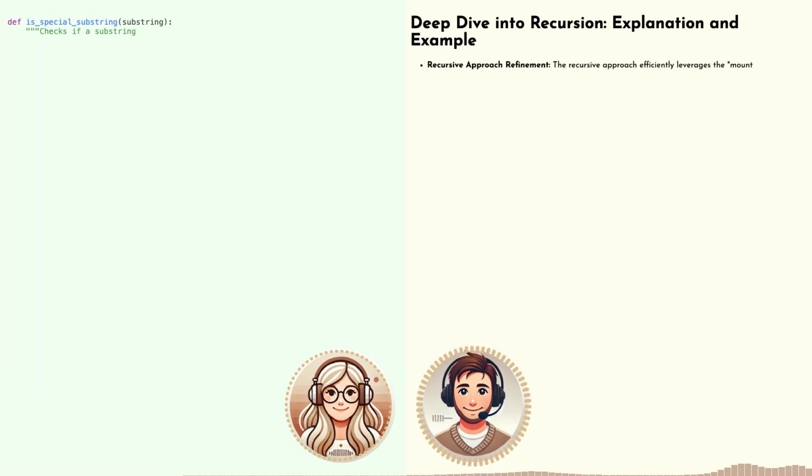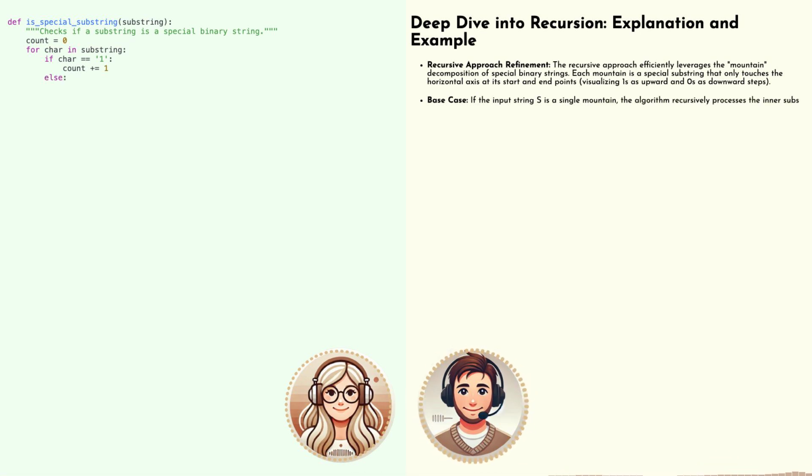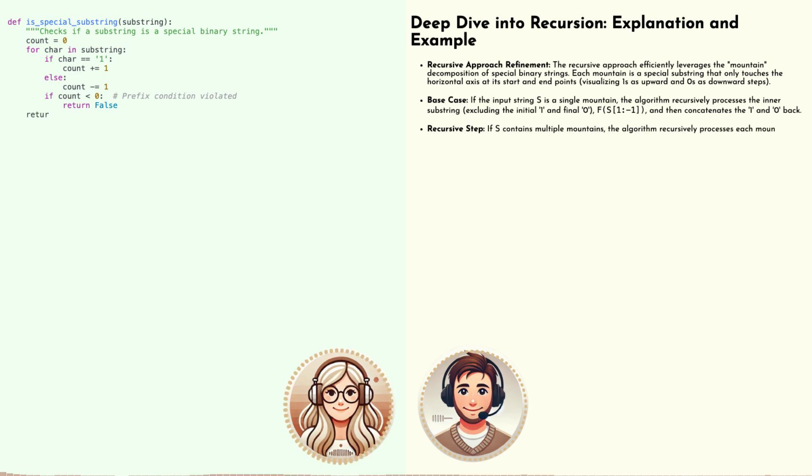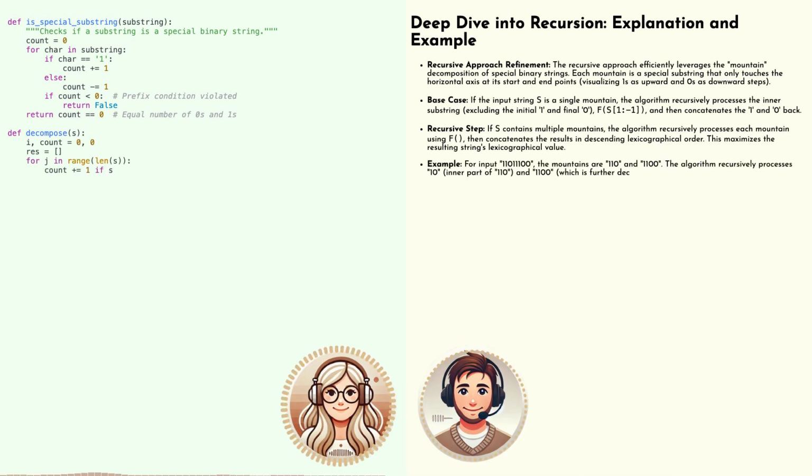Welcome back to AI.Code.Cast. We left off discussing the brute force approach to maximizing special binary strings, and you're right. It can get computationally very expensive. It's like trying to find the best route through a maze by checking every single path possible, but definitely not the smartest way to go. For sure. So what's a more efficient alternative?